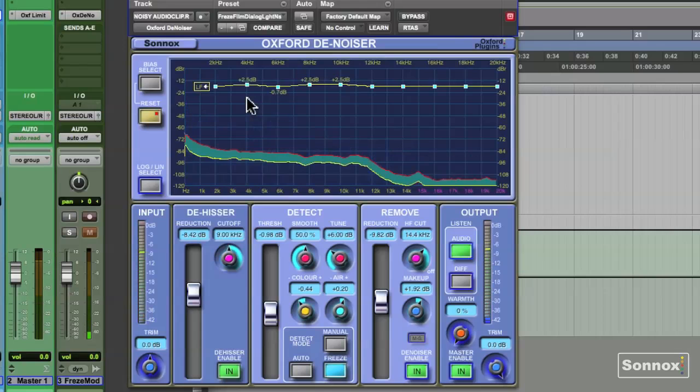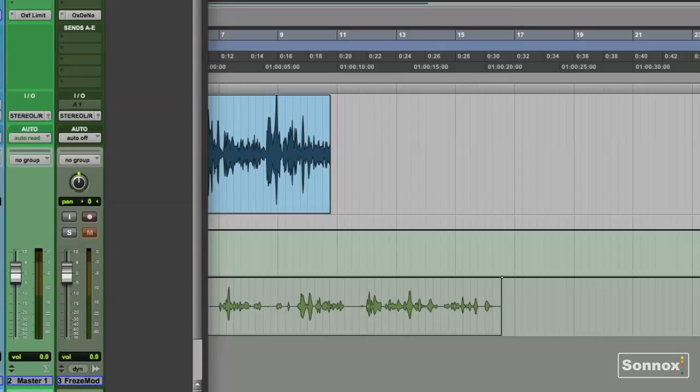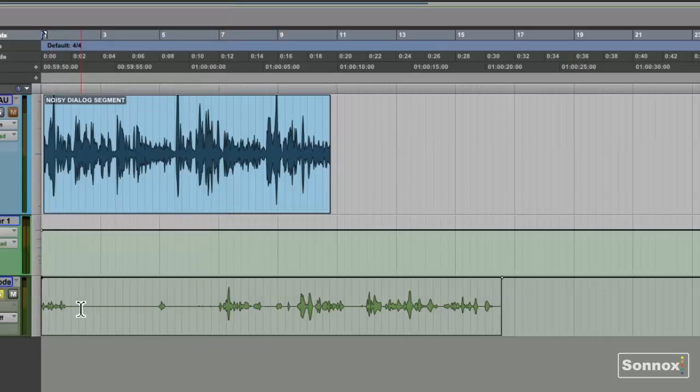If you're lucky enough to have a segment of dialogue that has an isolated noise floor, you can use another process in this plugin. Here's an example of that. We'll open up a different piece of dialogue.